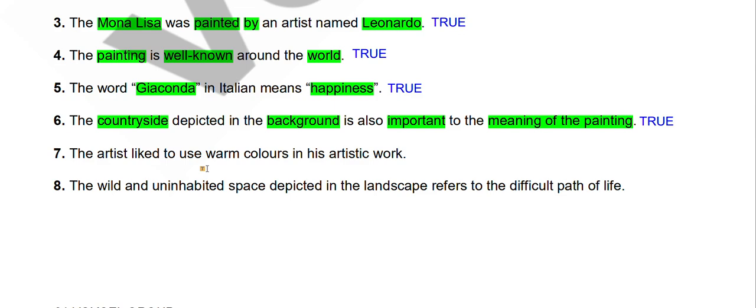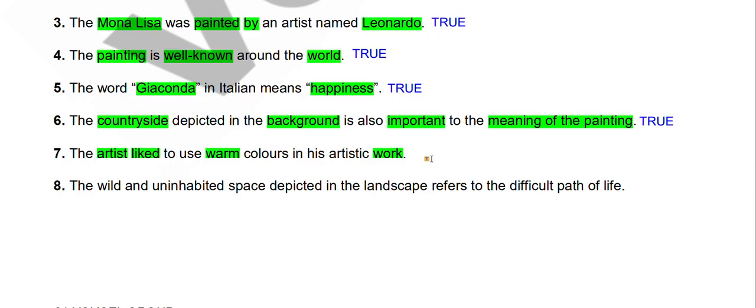Seventh, the artist liked to use warm colors in his artistic work. So the artist, we know in this case it is Leonardo, he liked to use warm colors in his artistic work. So if this particular person liked to use warm colors for his work, we will say answer is true. But if he didn't like to use warm colors, or if it was one of the instances where he used warm colors, we will say false.